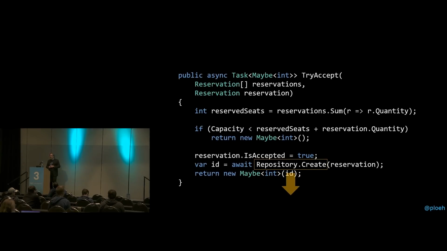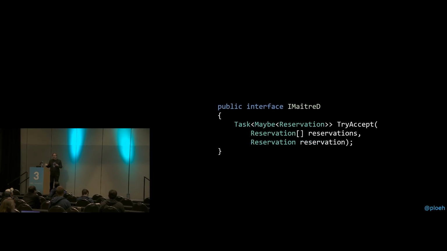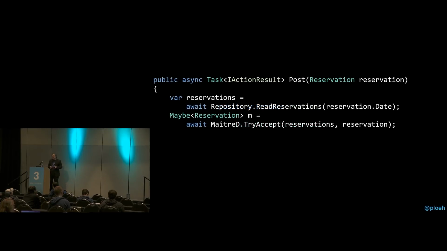Okay, so now we're in the position where we can move repository create to the boundary of the system. Now, if I take away that method call here, I no longer have an int to return, so I'm going to return a maybe of reservation instead. So an empty one to indicate that we didn't accept the reservation, and just a populated maybe of reservation with the original reservation inside to indicate that this is the reservation we accepted. And again, we have to change the maitre d interface, but we'll just move on and pretend that that's not an issue, because it's not.